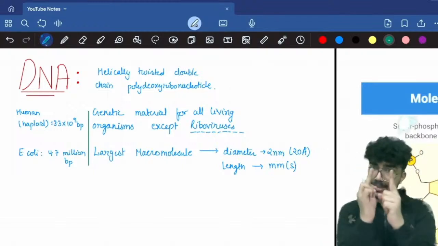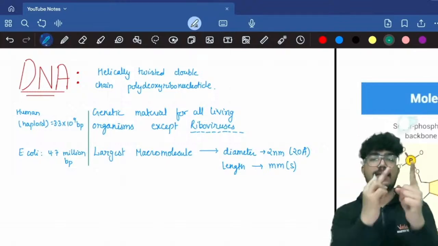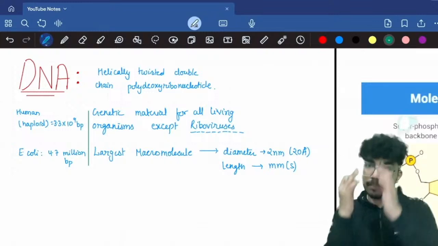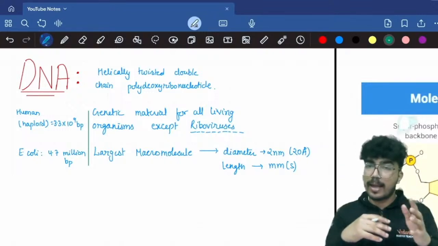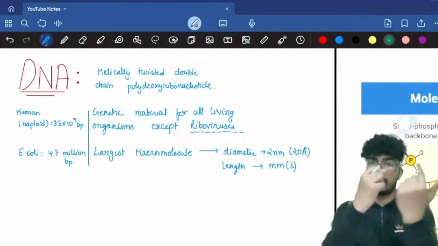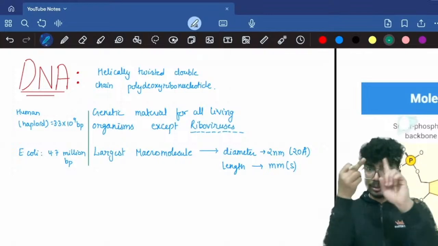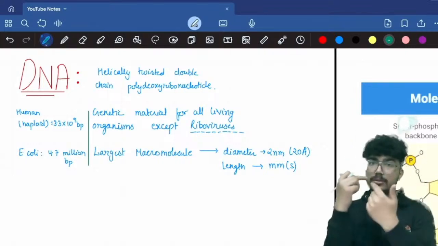Now DNA, you have two strands. The two strands are anti-parallel to one another, and the whole duplex is helically twisted around an axis. If you have visited any of the fancy cafes or restaurants, you would have seen a twisted staircase. You can visualize that as the structure of the DNA.